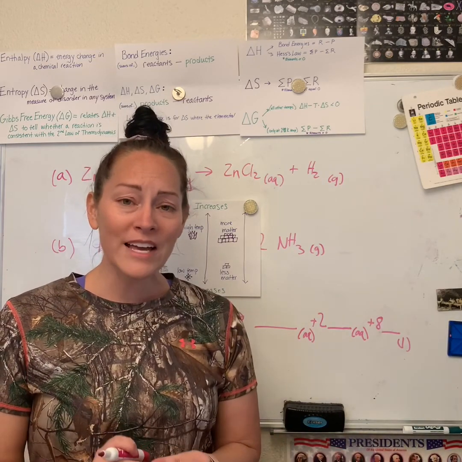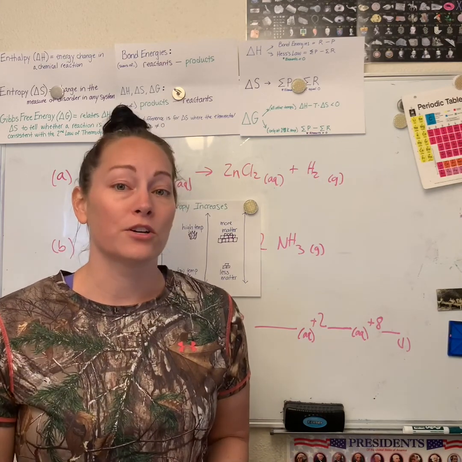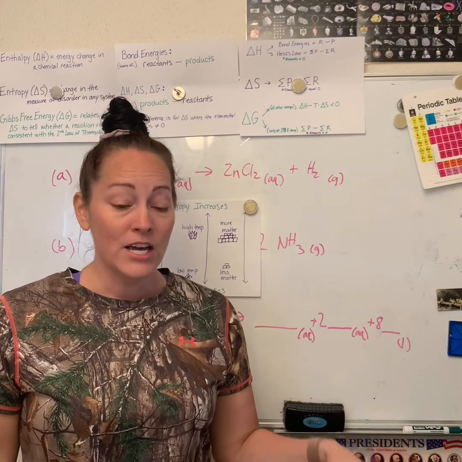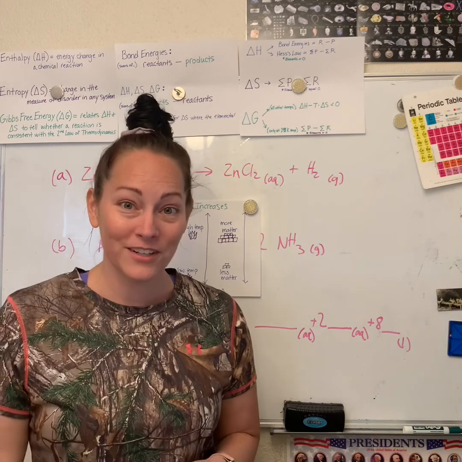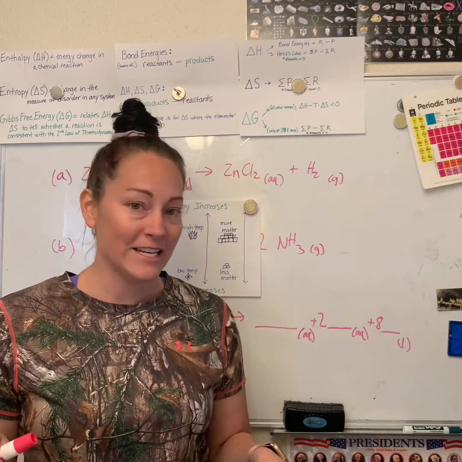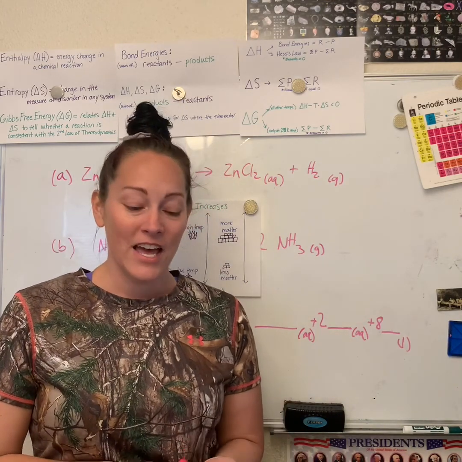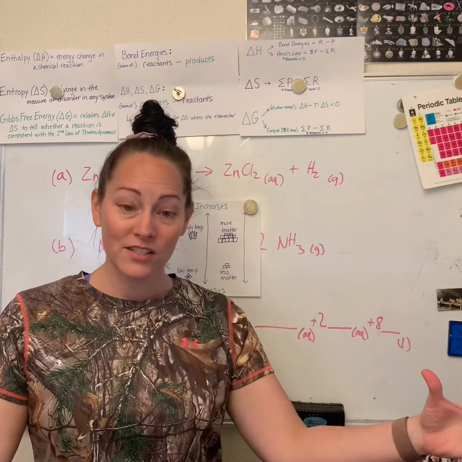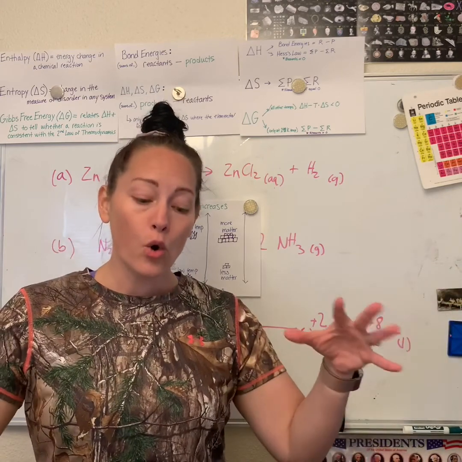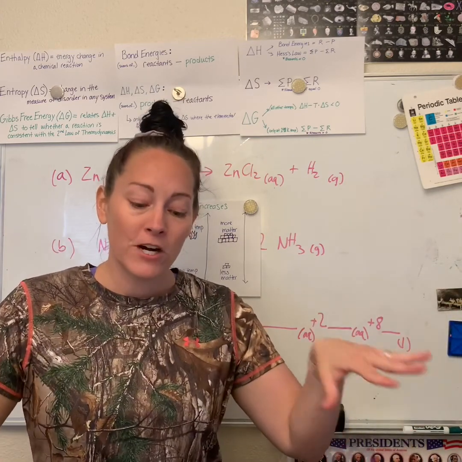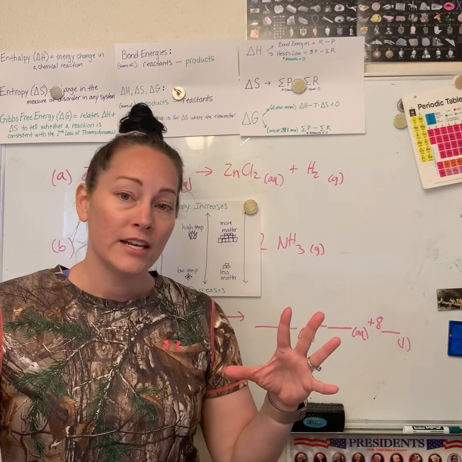So the whole idea of entropy is things always go from an ordered state to a disordered state, or they stay the same. Your entropy, your measure of disorder, either has to get more disordered or stay the same. It never can decrease. That is the second law of thermodynamics. It states that the entropy of the whole universe must always either increase, get more disordered, or it must remain the same. It can never decrease.